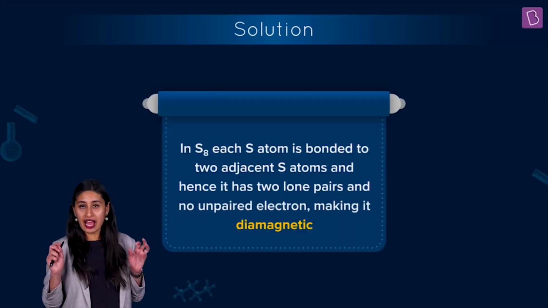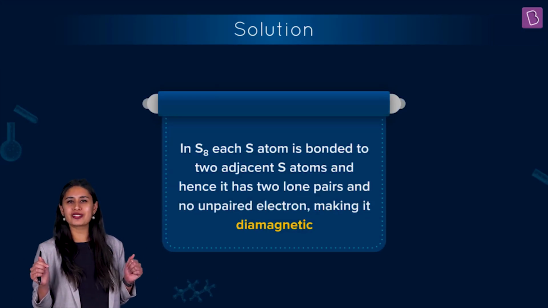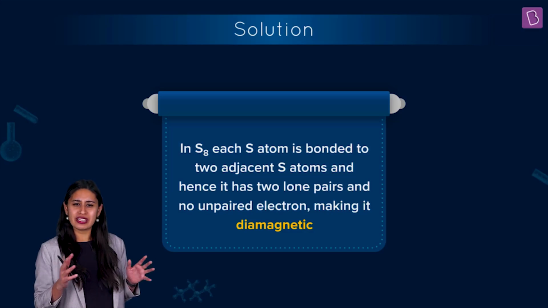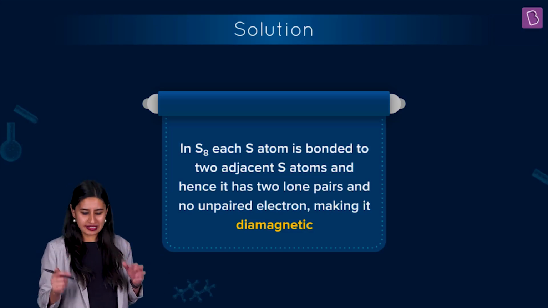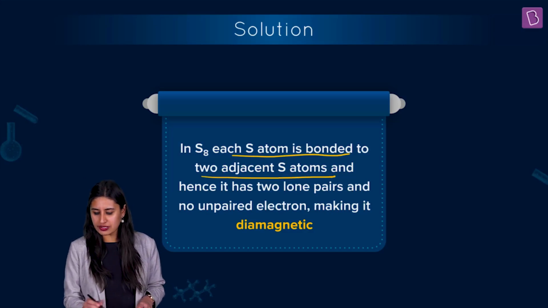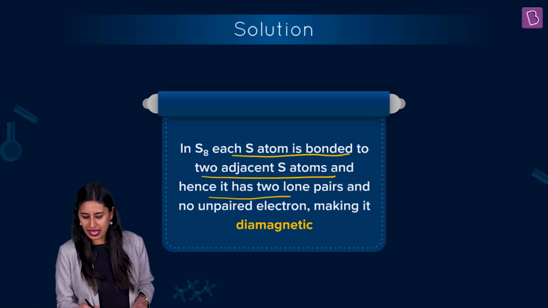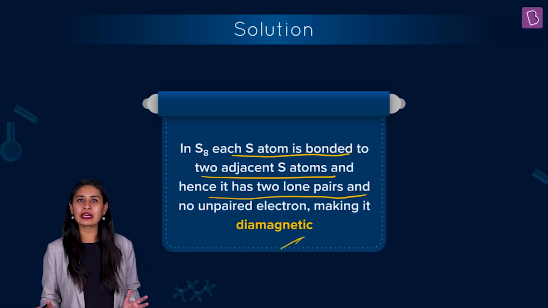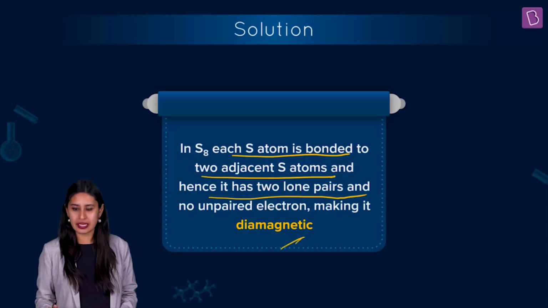But if we have little knowledge about oxygen, the whole concept can be understood easily. So in S8, each sulfur is bonded to 2 adjacent sulfur atoms, and hence it has 2 lone pairs and no unpaired electron, making it diamagnetic. Okay, of course, makes sense.